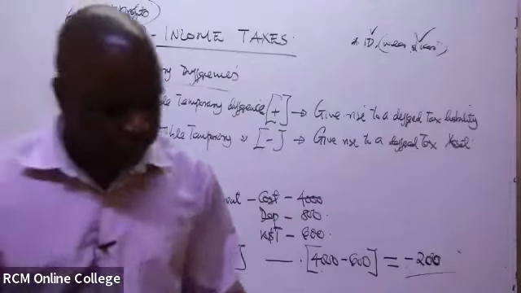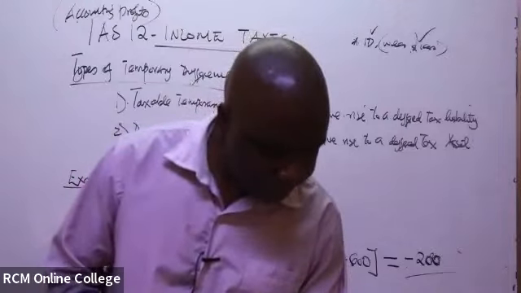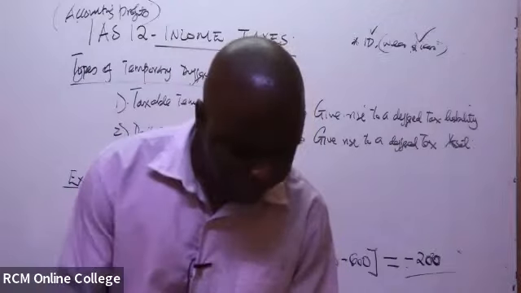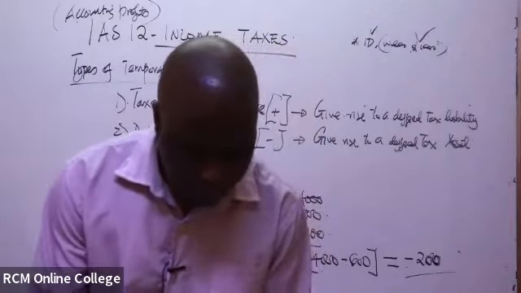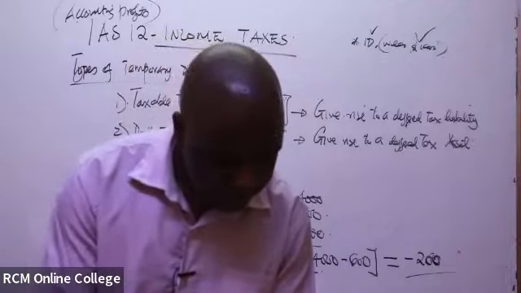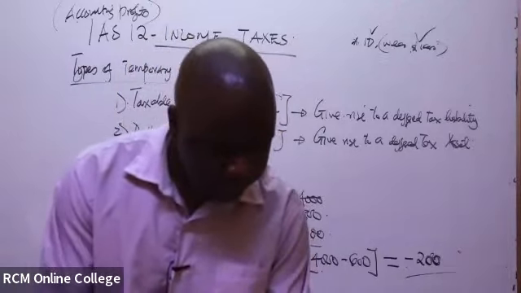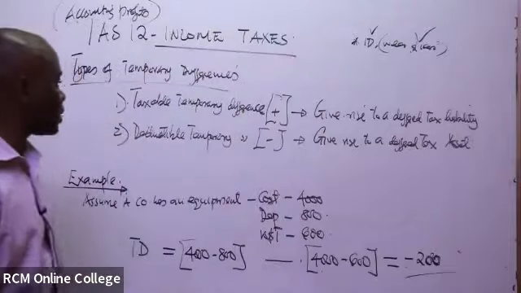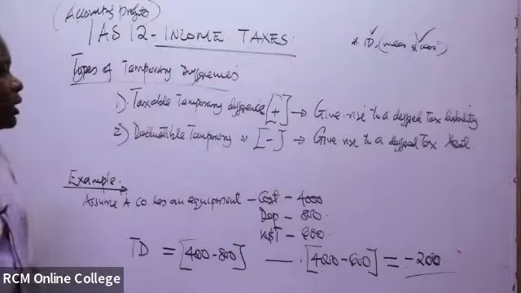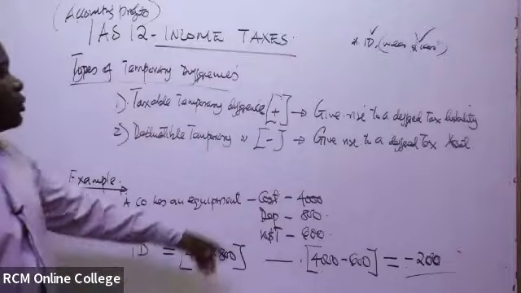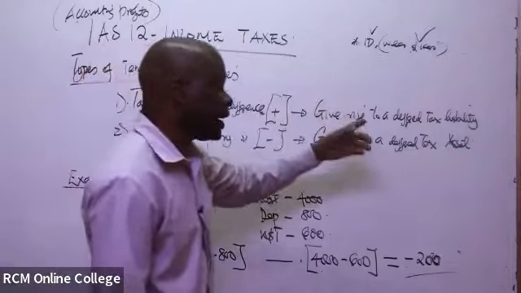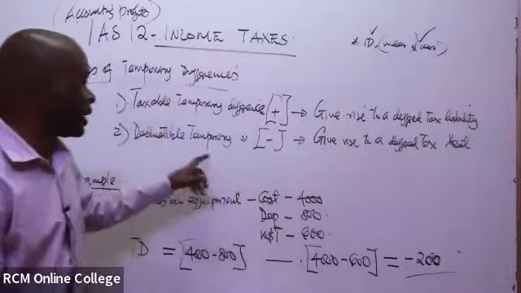So the question reads, it is part B. We'll tackle part B first. I think part A we've already answered. So the taxable temporary differences, it is here. It is eventually a positive temporary difference, which gives rise to a deferred tax liability, and the other one is this one.